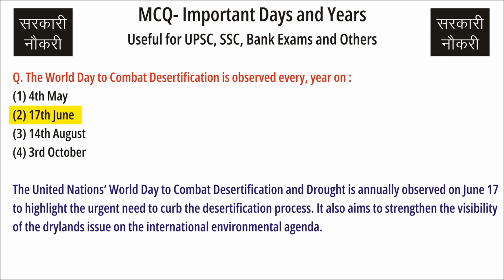Question: The World Day to Combat Desertification is observed every year on? Answer: 17th June. The United Nations World Day to Combat Desertification and Drought is annually observed on June 17 to highlight the urgent need to curb the desertification process. It also aims to strengthen the visibility of the dry lands issue on the international environmental agenda.